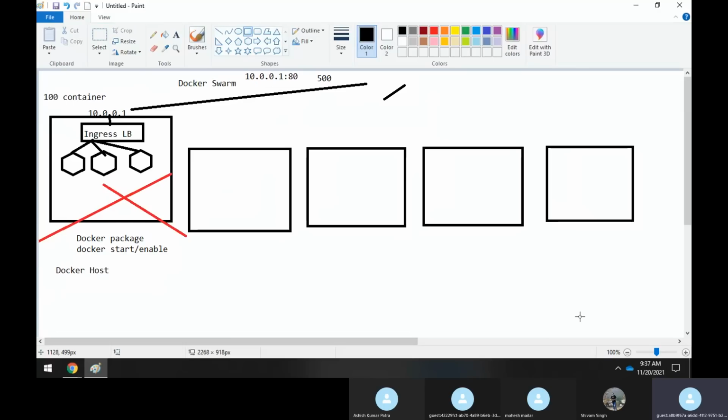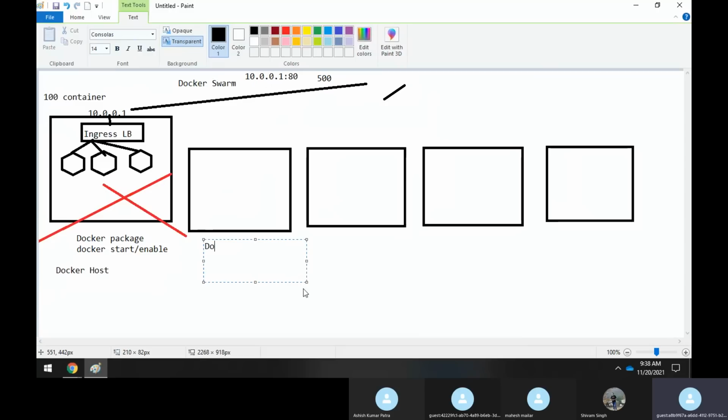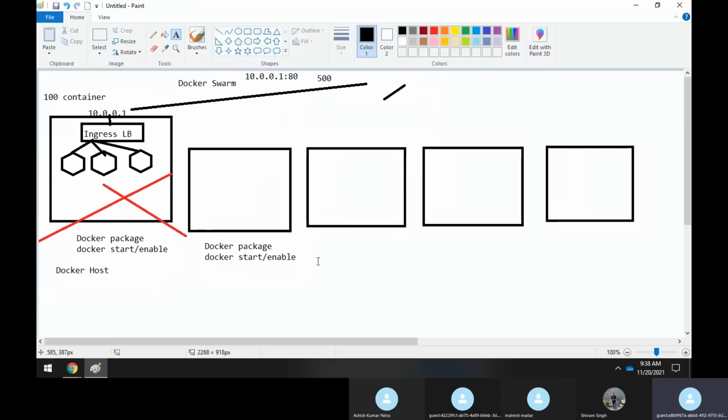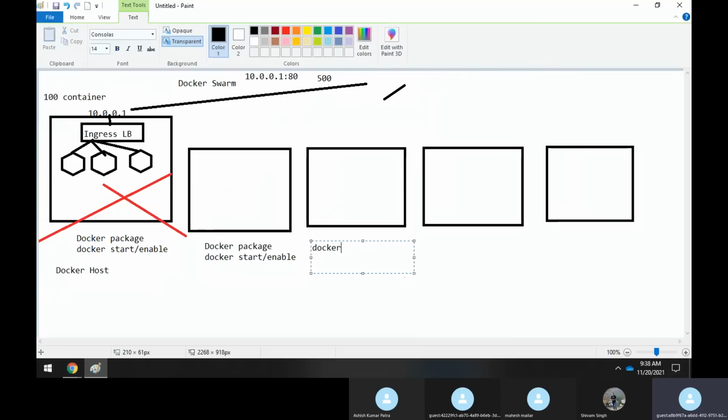So I will create 4 machines. After creating the 4 machines, I have to install the Docker package on every node. After the package is installed, you need to start the Docker service as well as enable it. The same thing you need to do on all the nodes, because here you are creating 4 nodes. So install the Docker package, start it, and enable it.